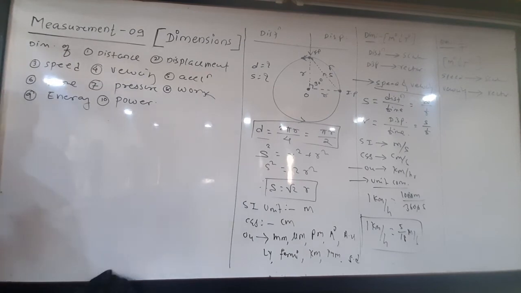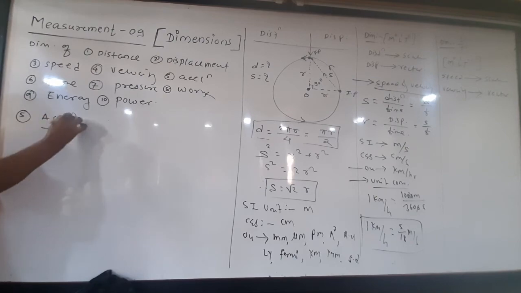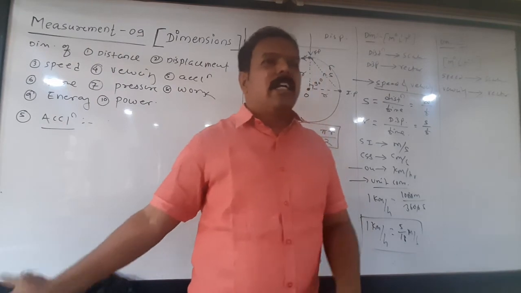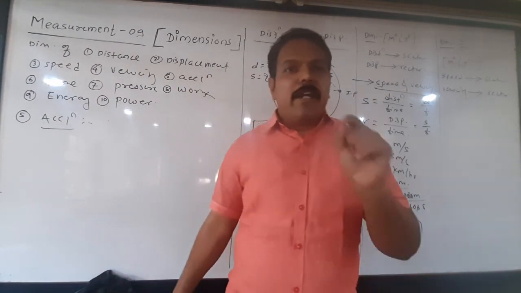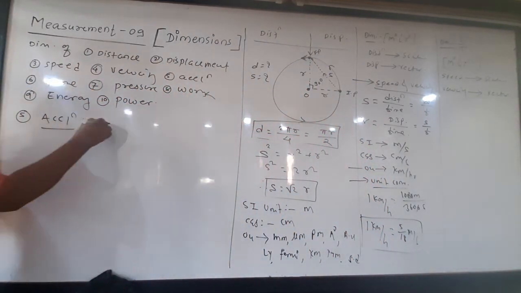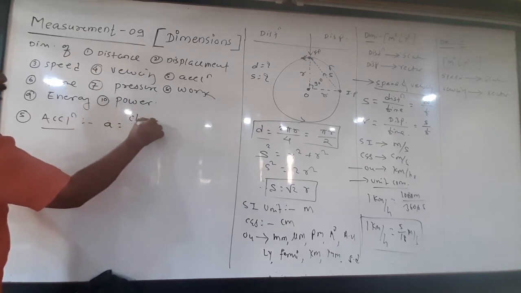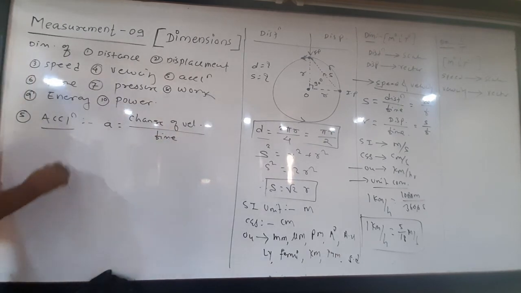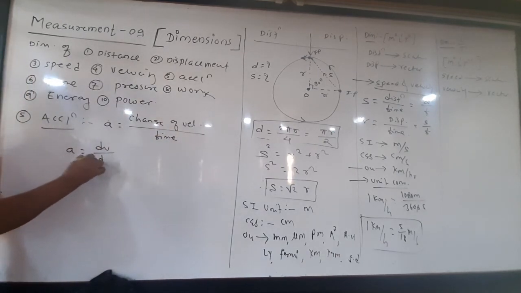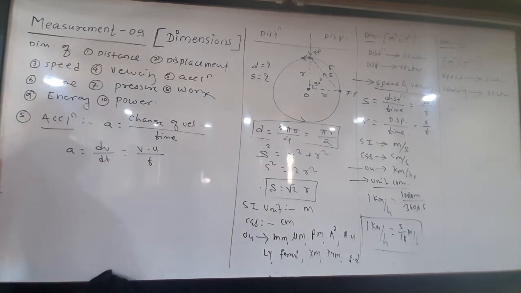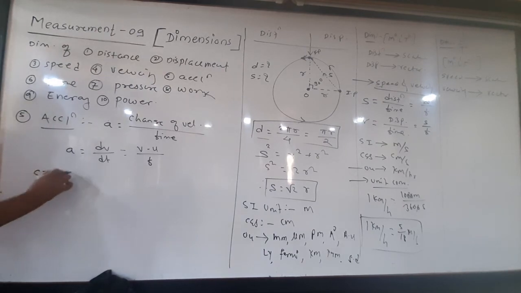Now next, another one is acceleration, number 5. What is meant by acceleration? All these are familiar to you; you have studied it. We know the rate of change of velocity with respect to time is called acceleration, means change of velocity upon time. We can say it is equal to dv upon dt, or v minus u upon t. Simple. This is acceleration.